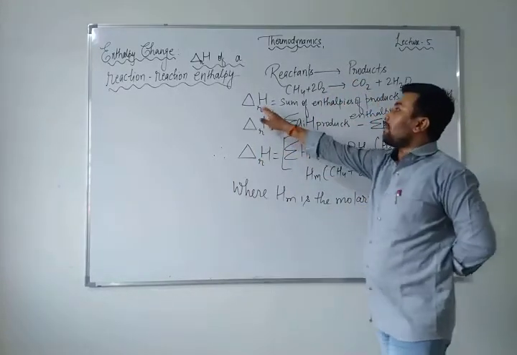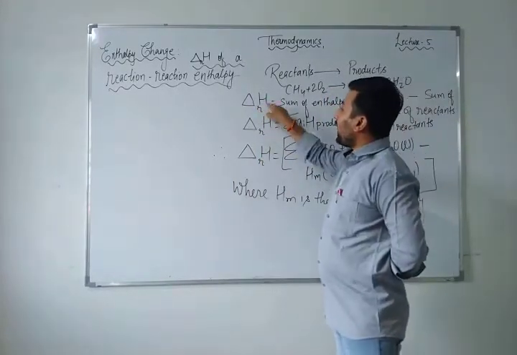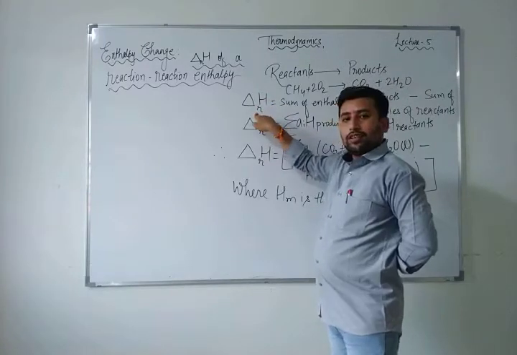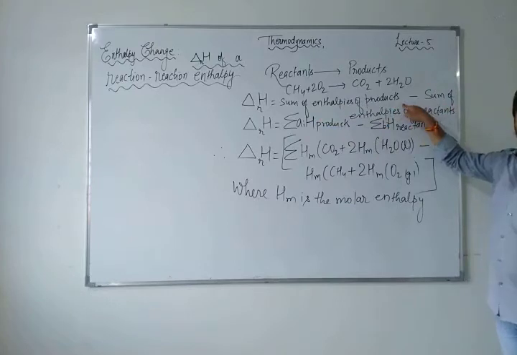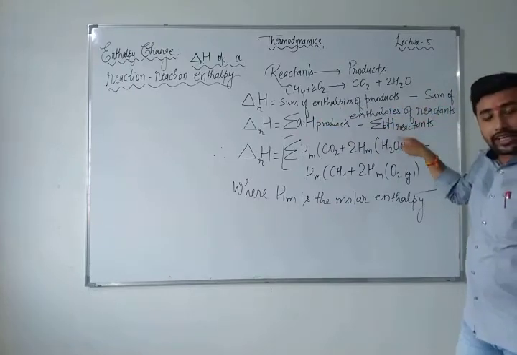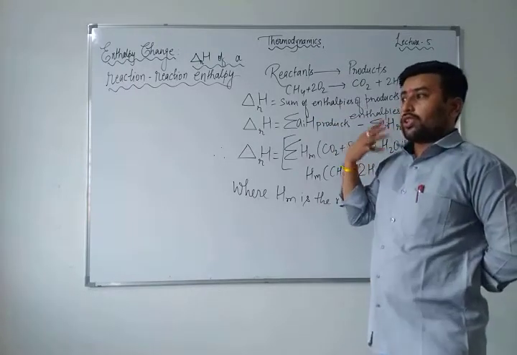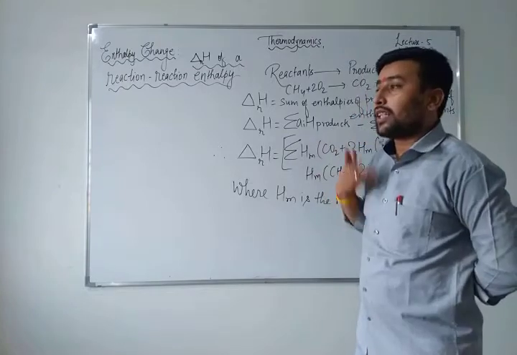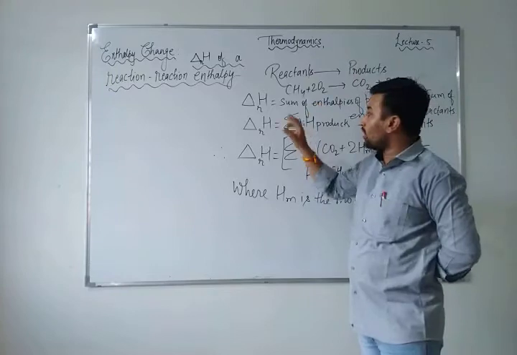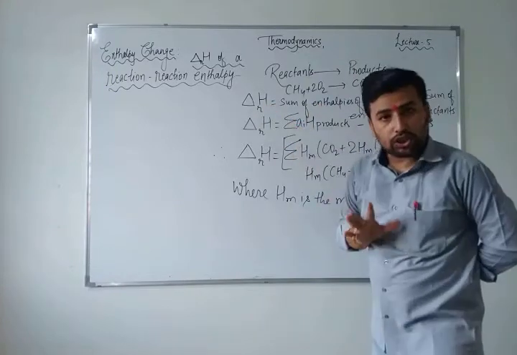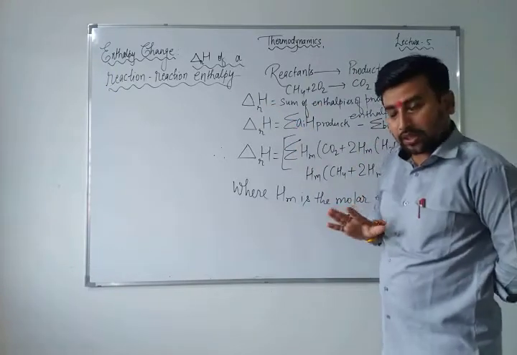So here the enthalpy change is denoted by delta H R. What is the formula of this delta H R? It is the sum of enthalpy changes in the products minus the sum of enthalpy changes in the reactants. How much there is a change in products minus how much there is in the reactants. That difference is called enthalpy change in any chemical reaction.